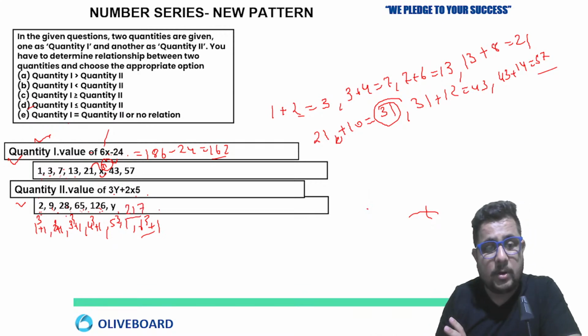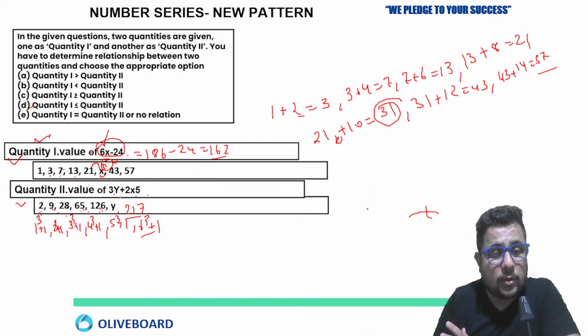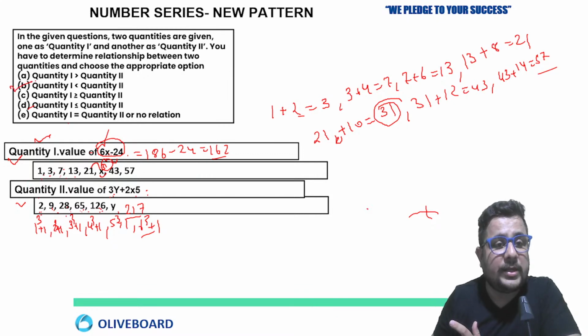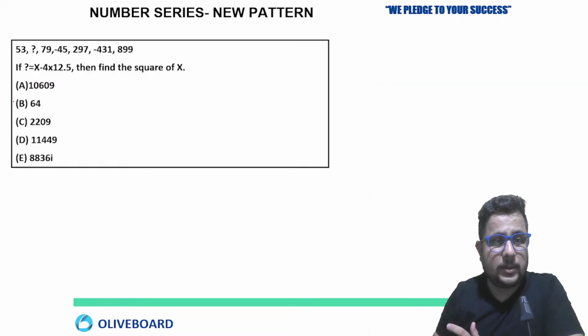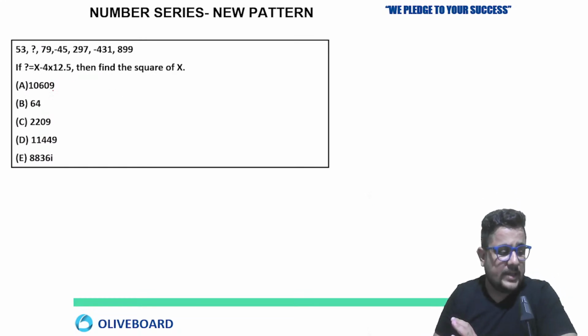Very good, Varun. What about others? So 217 is already more than the 6x minus 24. So the whole value of 3y plus 2 multiply 5 is going to be greater than quantity 1. Yes. So quantity 2 is greater than quantity 1. B option. Now this one is completely different.